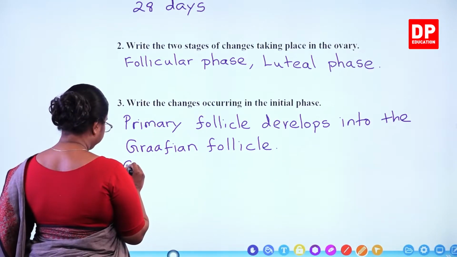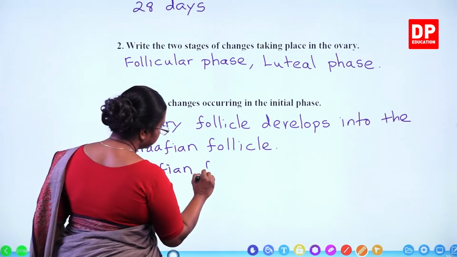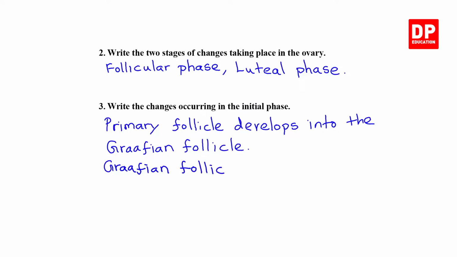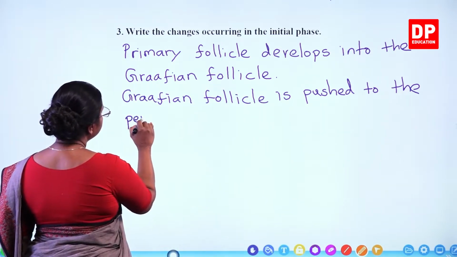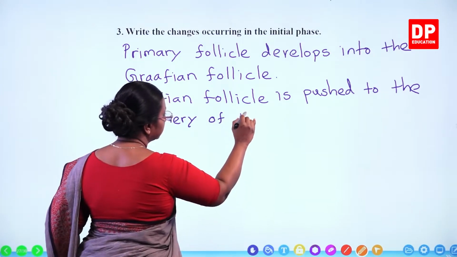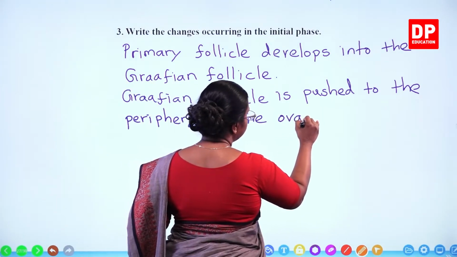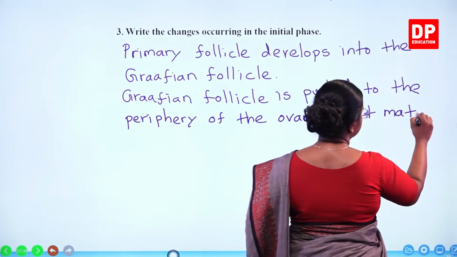We can say Graafian follicle is pushed to the periphery of the ovary as it matures.